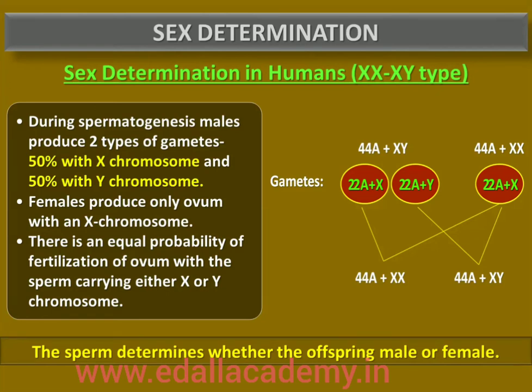In case the ovum fertilizes with a sperm carrying X chromosome, the zygote develops into female, that is with XX chromosomes, and the fertilization of ovum with a Y chromosome carrying sperm results in a male offspring. Thus, it is evident that it is the genetic makeup of the sperm that determines the sex of the child.